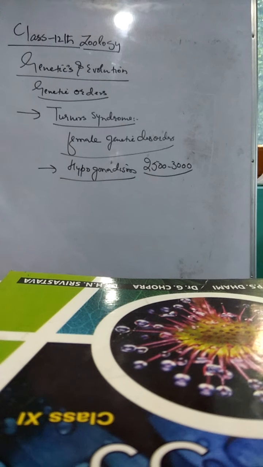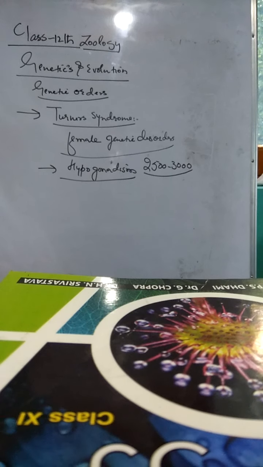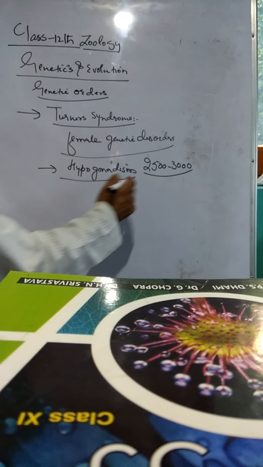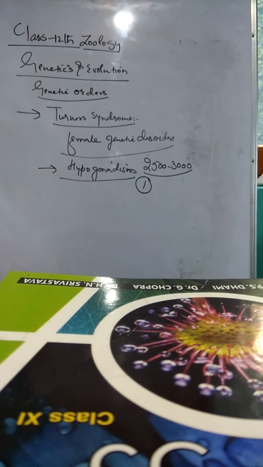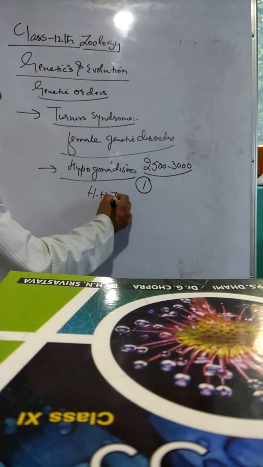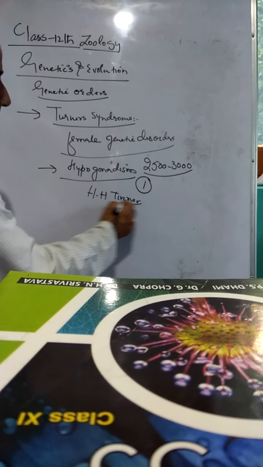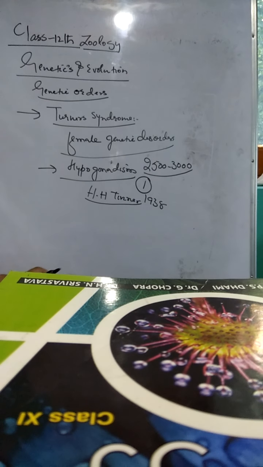That is, among 2,500 to 3,500 live births, one individual can be found among this group of human females. It was first discovered by H.H. Turner, the scientist, in 1938. Hence, this disorder is called Turner syndrome.